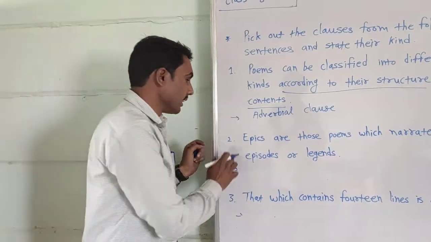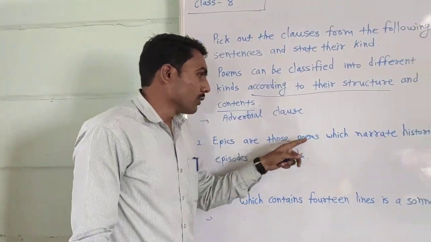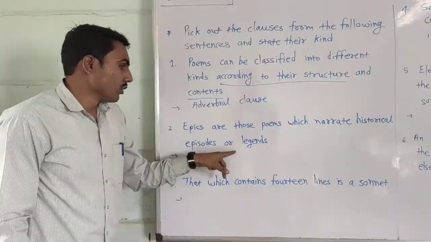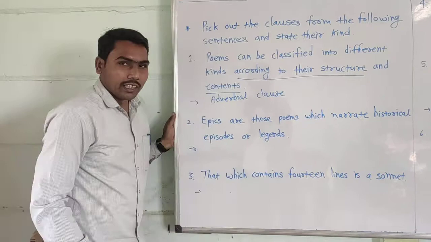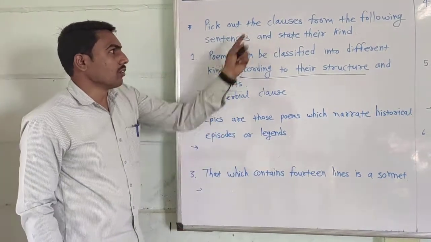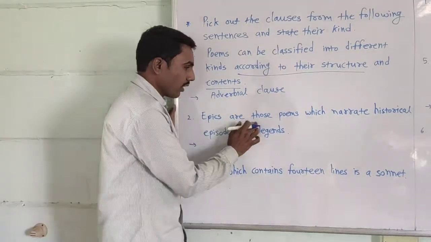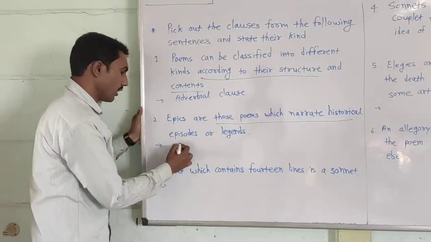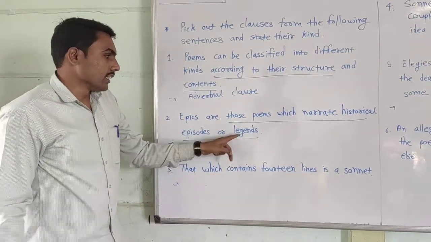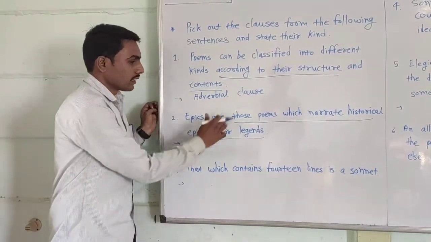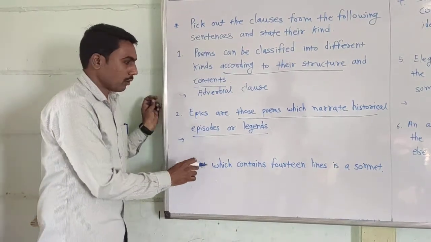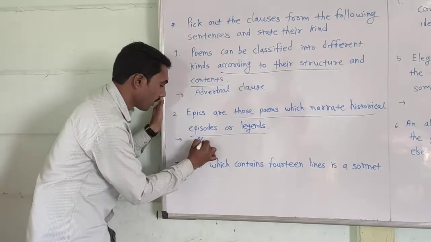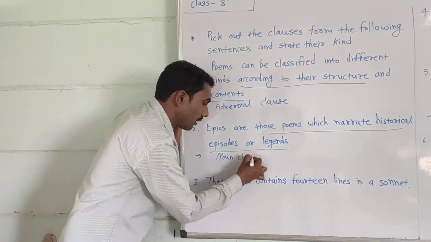Now the second sentence is here. Epics are those poems which narrate historical episodes or legends. In this example you can easily pick out the clauses. Look here, if you start from those poems which narrate historical episodes or legends, that indicates the noun clause. जर इथून those पासून तुम्ही सुरुवात केली legends पर्यंत, तर हा कुठला clause झाला? Noun clause.